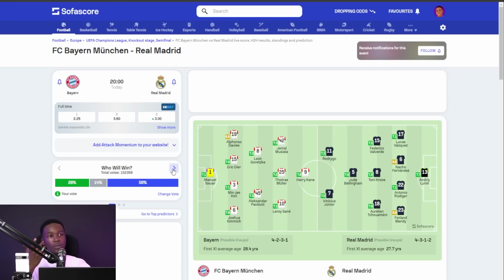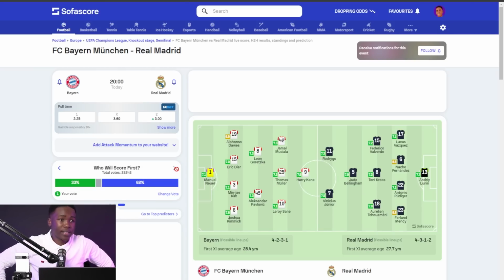These are the votes from other SofaScore users. 58% of the SofaScore users are betting on Real Madrid to win this very game. Will both teams score? Yes, I went for a GG. Both teams to score. 81% of SofaScore users are betting on both teams to score. Next option. Who will score first? I went for Bayern Munich to score first. Now on that one, I do not have any serious backing. The only backing I have is that Bayern Munich scored first in the last 5 head-to-head games between these two teams.